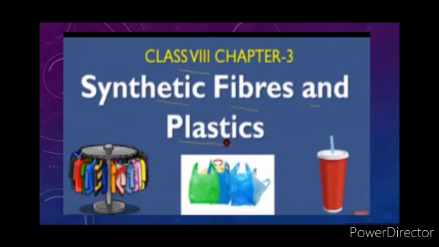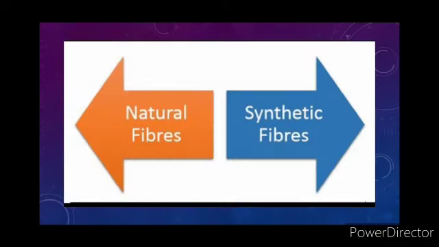Now we will read about types of fibers. There are two types of fibers, or broadly we can divide the fibers into two parts, that is natural fiber and the synthetic fiber. When we talk about natural fibers, these are the fibers which are obtained from nature, and when we talk about synthetic fibers, these are the fibers which are made in the industries or factories according to the human need.